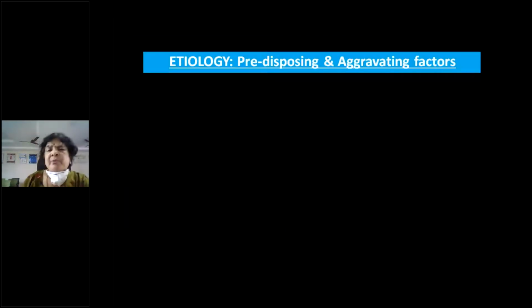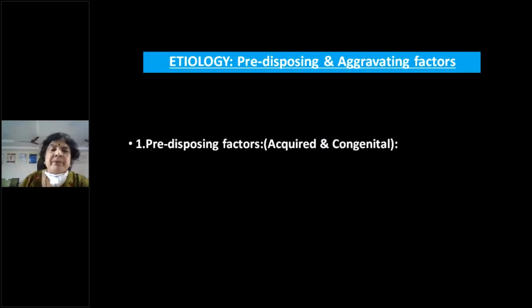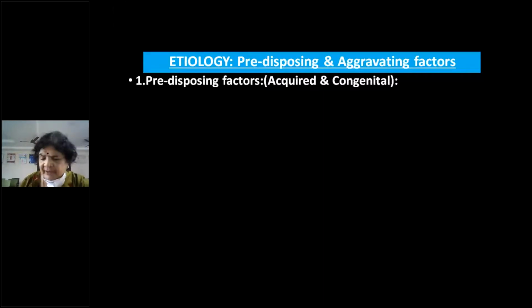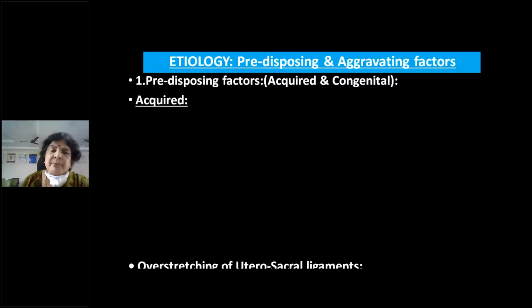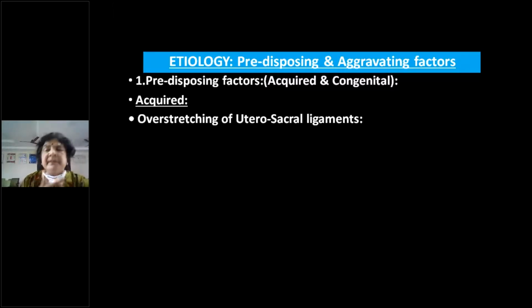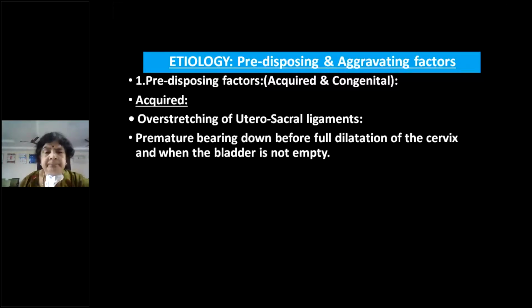The etiology of prolapse: why does this prolapse occur? So we have a number of predisposing factors as well as aggravating factors. So what are the predisposing factors? They can be acquired or they can be congenital, right? Among the acquired causes, the most important is childbirth, right? Childbirth is the most important predisposing factor for prolapse by causing overstretching of all the ligaments, overstretching of the muscular